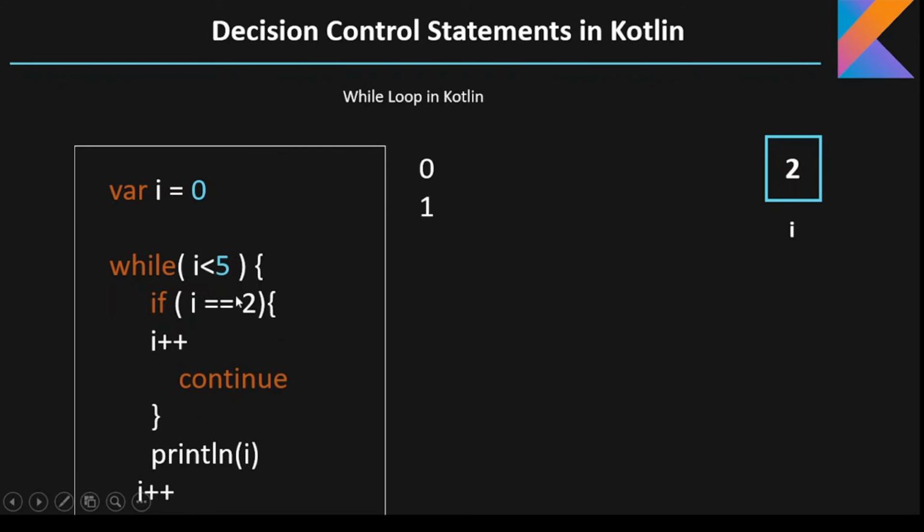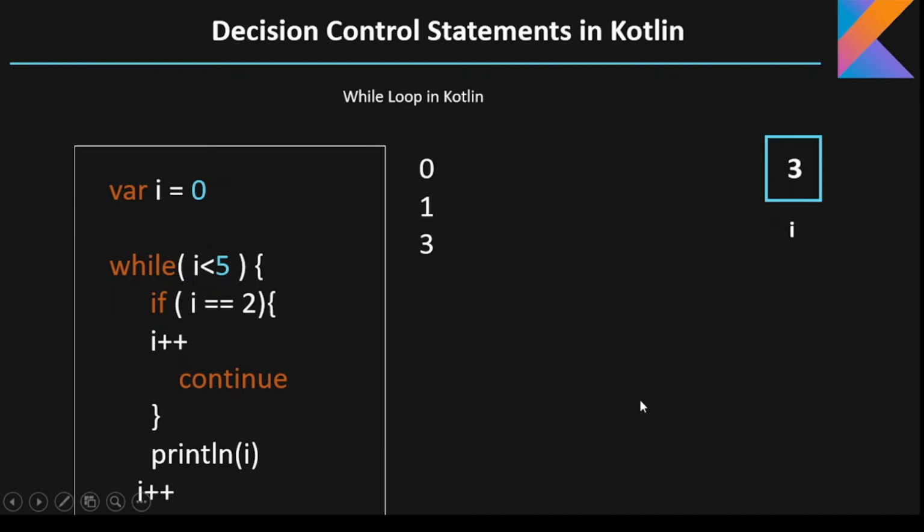Okay, now it will come inside this loop and it will check if 2 equals 2. Yes, I equals 2. Then first of all it will increment the variable I to 3 and it will continue. So you can see at this time it will continue to the next iteration. That's why print I, which has value 2, is not printed on the screen. Okay, and here you can see the incremented value 3. Now it will again check the loop. Yes, 3 is less than 5. It will check this if condition and this condition fails, then it will go to this print statement and the print statement will be executed. So 3 is printed on the screen.